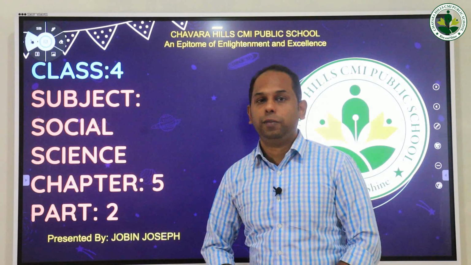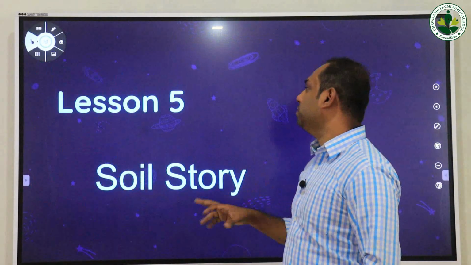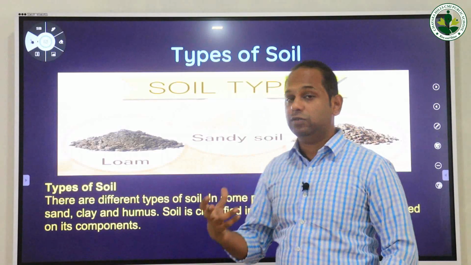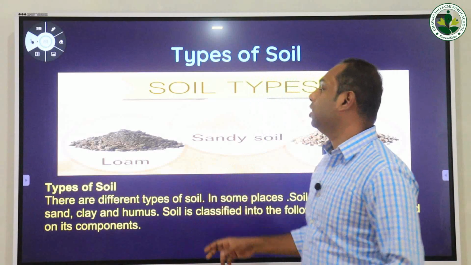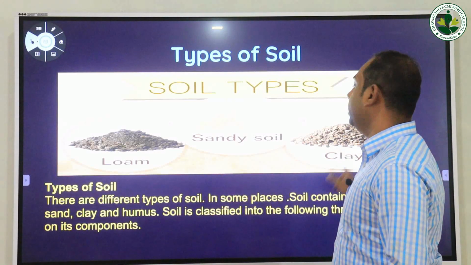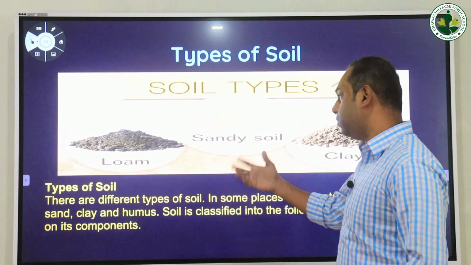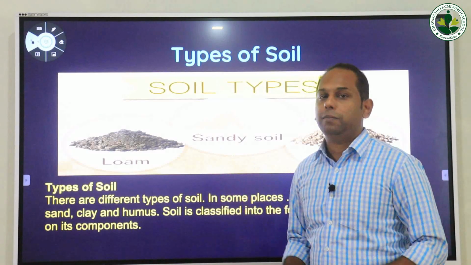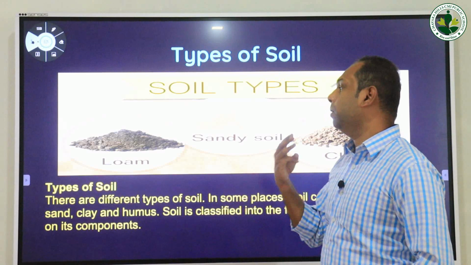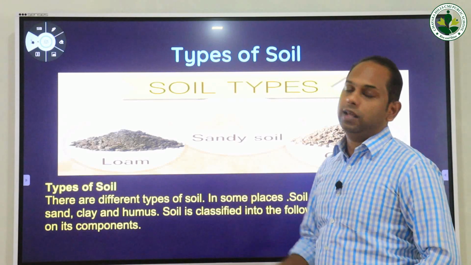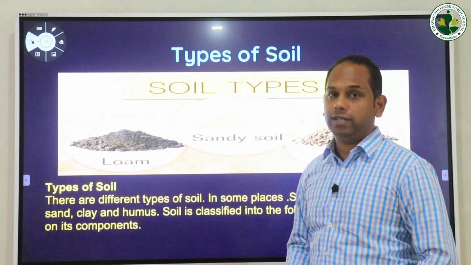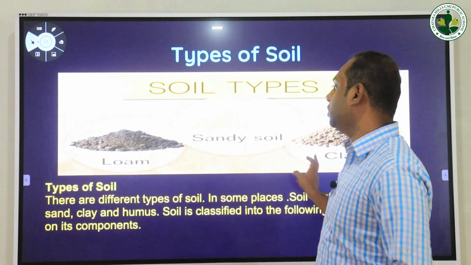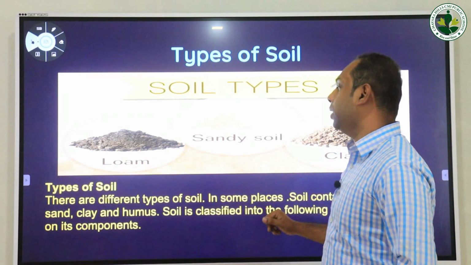In today's class, we will be studying three major types of soil which are very common on earth. They are called sandy soil, clay soil and loamy soil. Apart from these, there are n number of soils present on earth, but we are going to study three major types. First, we are going to study about sandy soil.